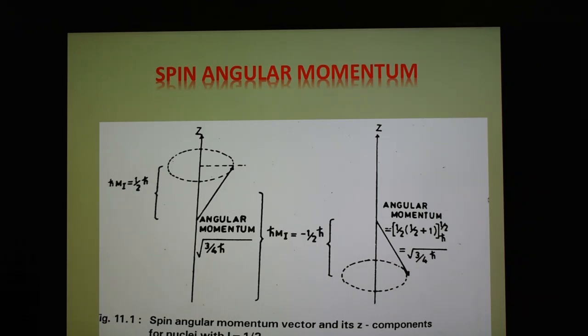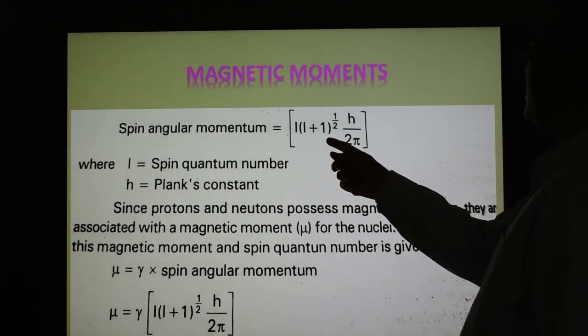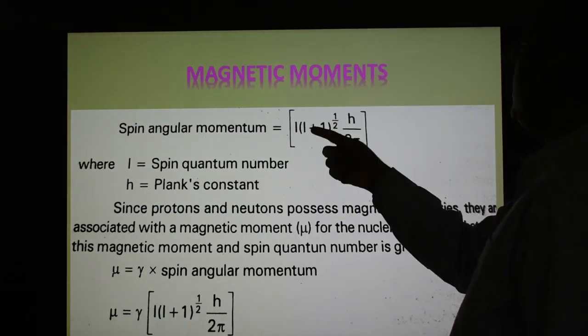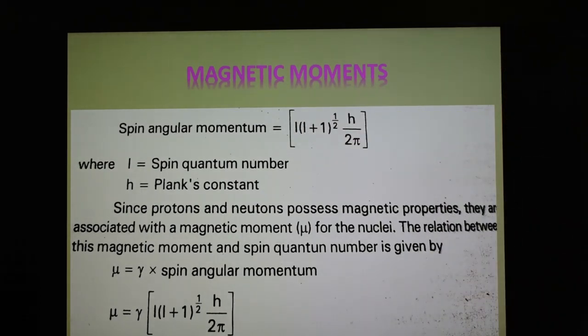The next important part of NMR is the magnetic moment. So what do we mean by magnetic moment? According to quantum theory, the possible values of spin angular momentum are given by this equation, as you have seen in the previous slide: the square root of I times (I plus 1), times h upon 2 pi, where I is the spin quantum number and h is the Planck constant.